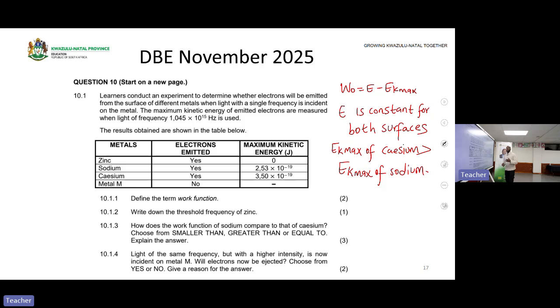Now, if you have a higher EK max, it means your work function will be less, since what you are subtracting from does not change. So how does the work function of sodium compare? Sodium is the one that has a lower EK max, which means the calcium has a higher EK max. Then it means that the work function of sodium is greater.